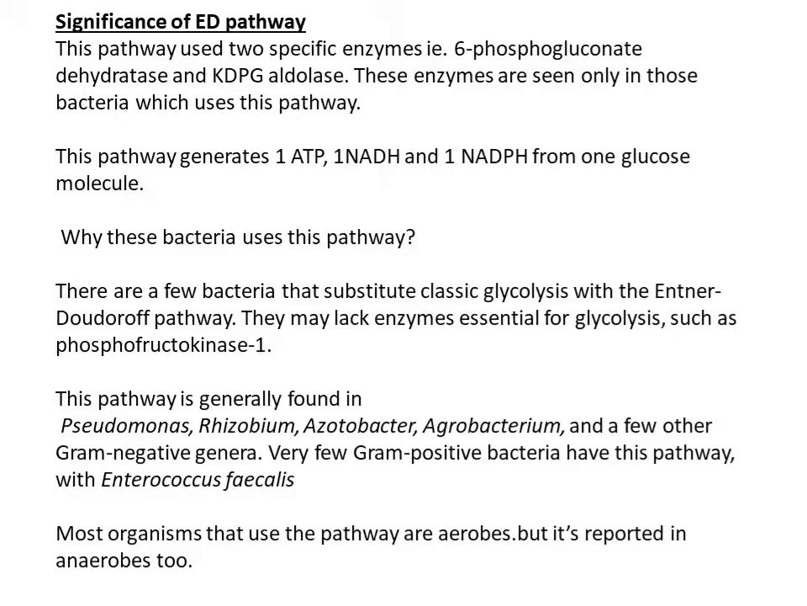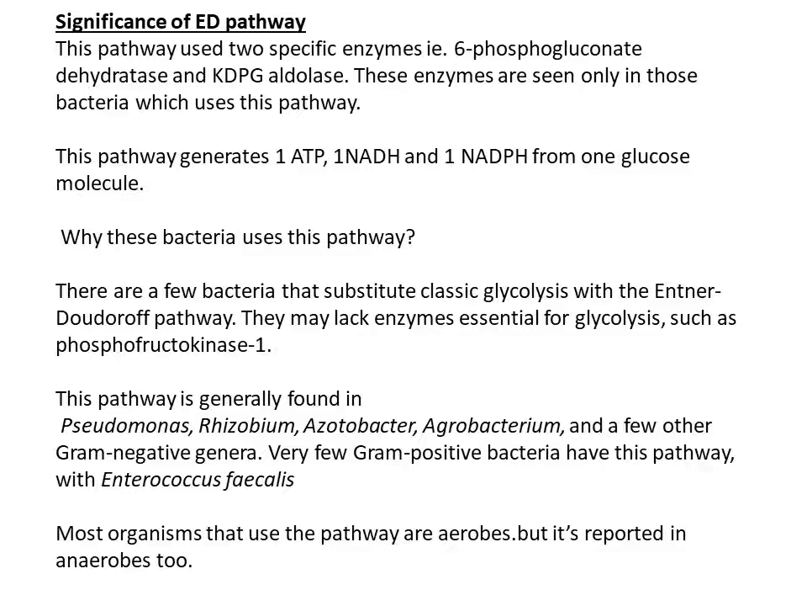They are all energy rich molecules. You know that ATP is a high energy molecule. NADH and NADPH, as you have studied earlier, undergo the electron transport chain, and in the electron transport chain they are converted into ATP molecules. Now unlike glycolysis, where glycolysis produces 2 ATP, here out of the 2 ATP only 1 ATP is being produced.